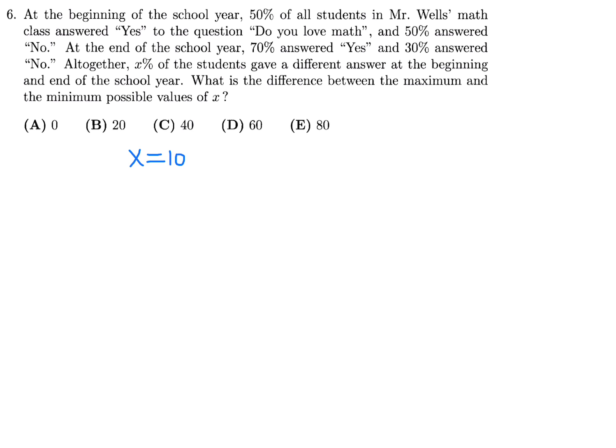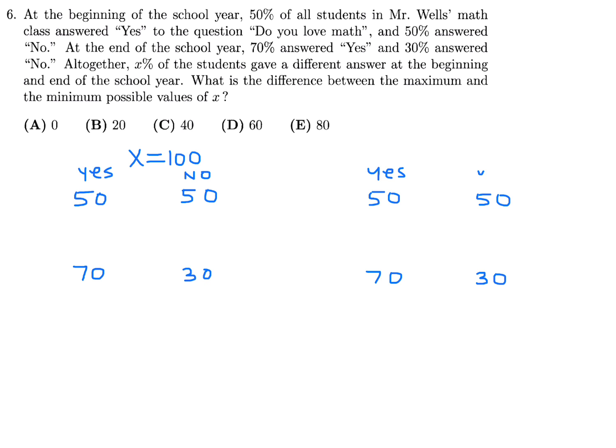So I'm just going to say there's 100 students in the class, big class, and it just makes it a little bit easier. So we got at the beginning 50-50 for the first part of the question, right? But then later at the end of the school year, it becomes 70-30 for answers of yes and no. Now we have to figure out what are the minimum and maximum with regard to answers changing. Okay, so I think I can do that.